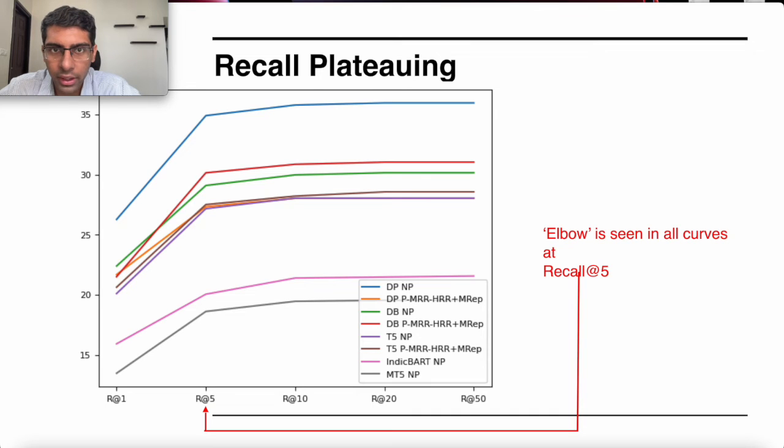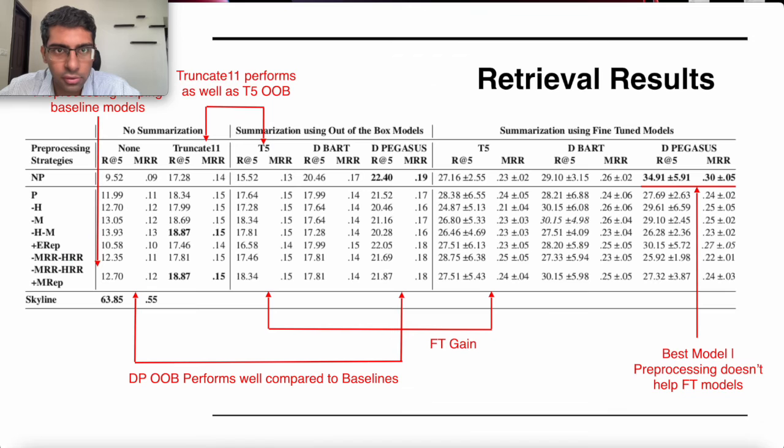Now here we try to motivate why we chose recall at 5 as our metric to report retrieval. The reason is that when we plot recall at k for all values from 1 to 50, an elbow is seen at recall at 5, after which it plateaus. So that is why recall at 5 was chosen.